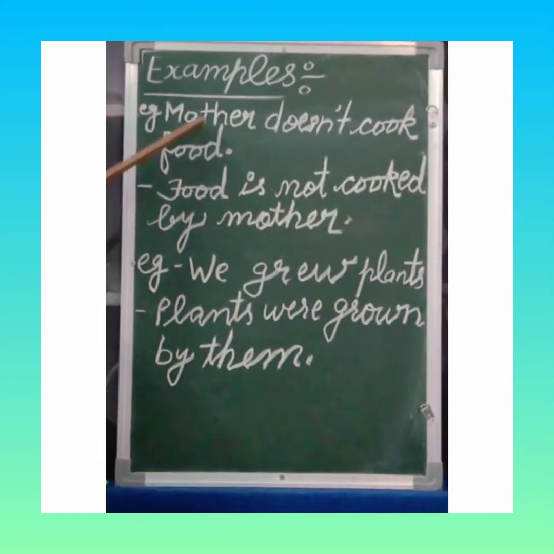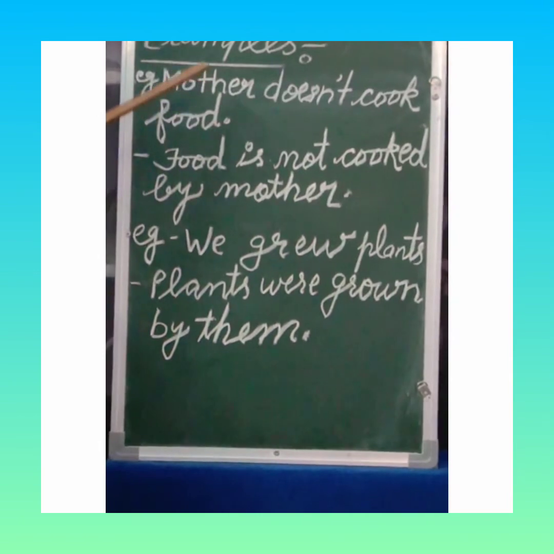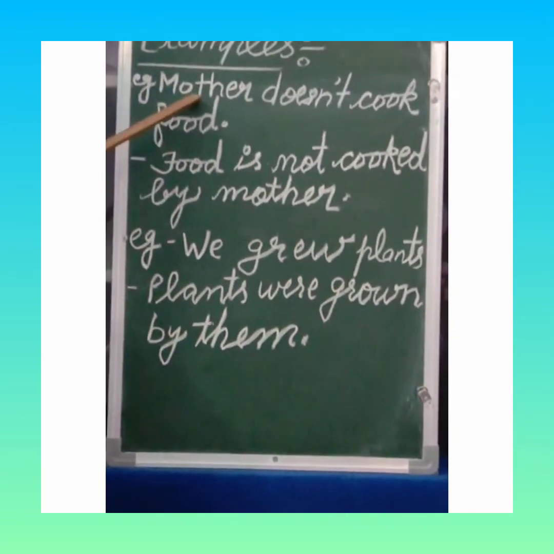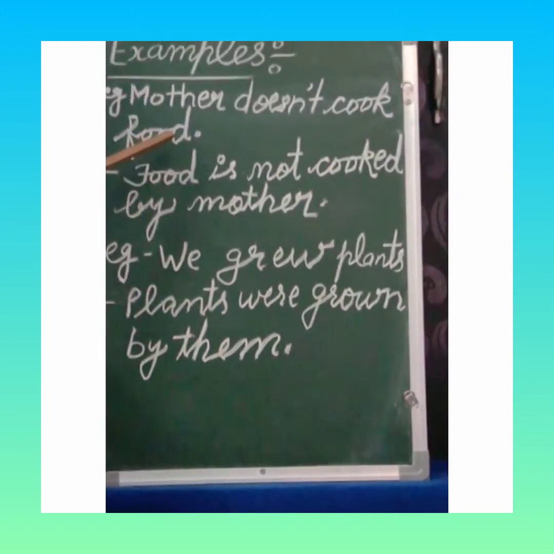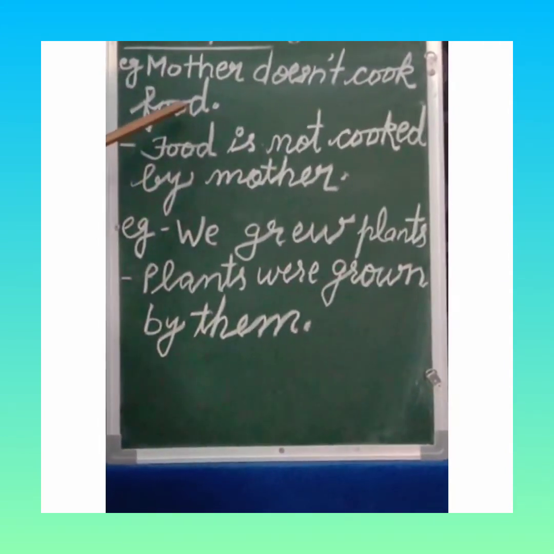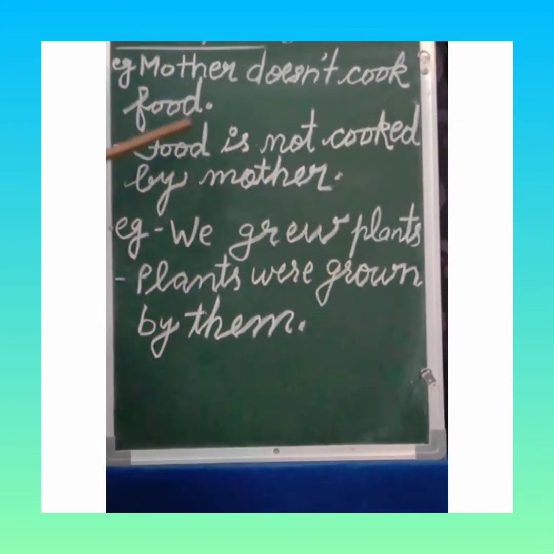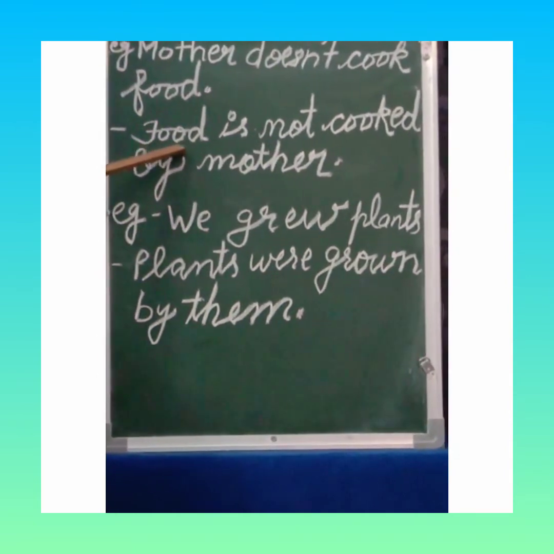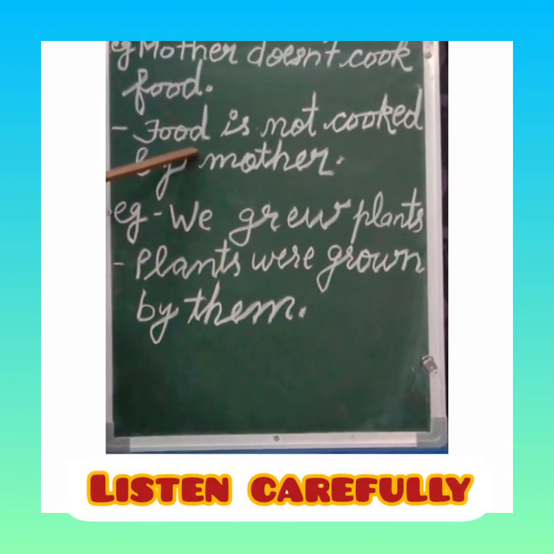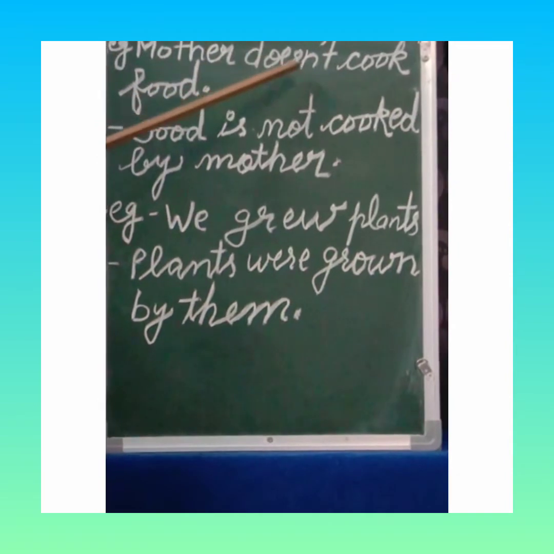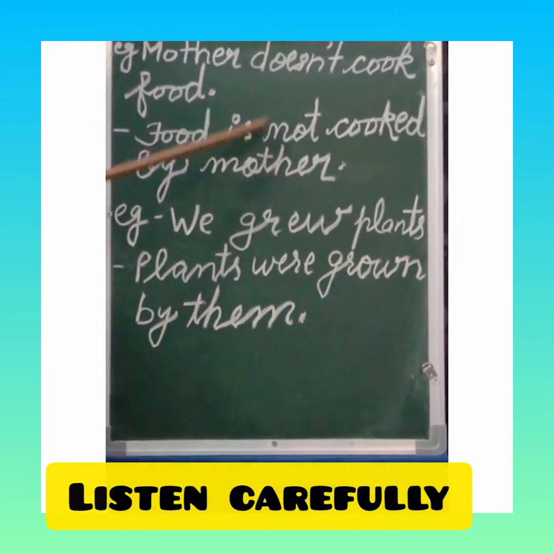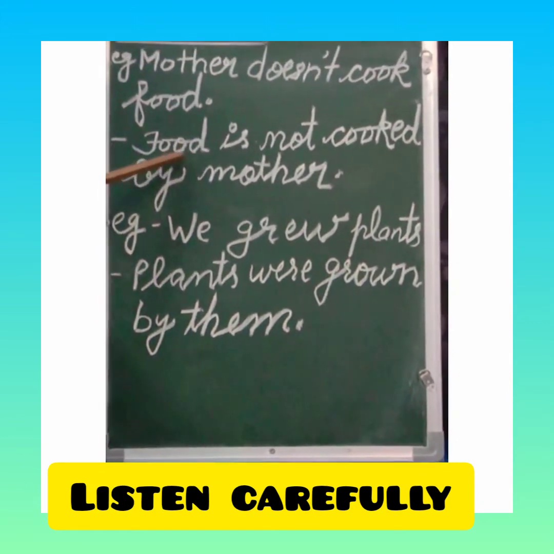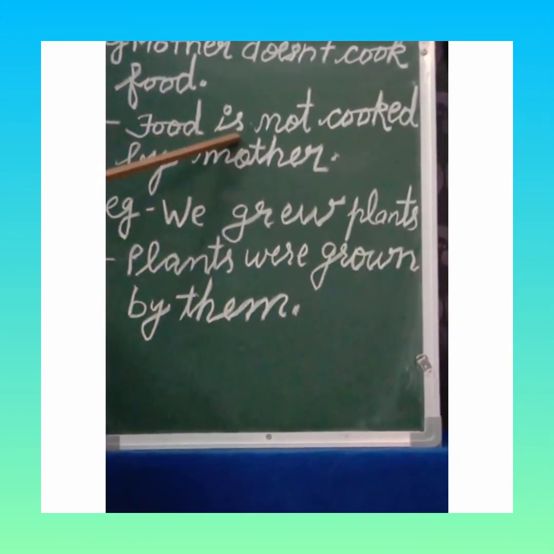Children, let's change active voice into passive voice. Our first example is: Mother doesn't cook food. In this sentence, food is our object, so we will change food into the subject of the passive voice. Food, because in active voice there is present indefinite tense, we will change it into is, are, am. Because food is singular, we will use is here.